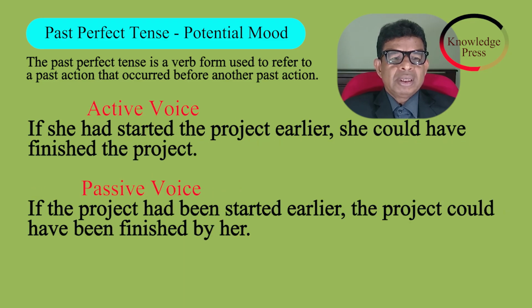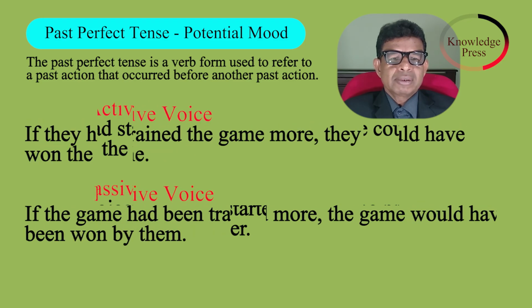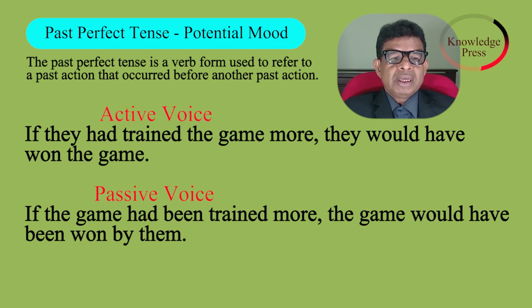Active voice. If she had started the project earlier, she could have finished the project. Passive voice. If the project had been started earlier, the project would have been finished by her. Active voice. If they had trained the game more, they would have won the game. Passive voice. If the game had been trained more, the game would have been won by them.